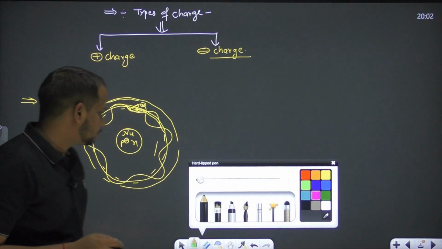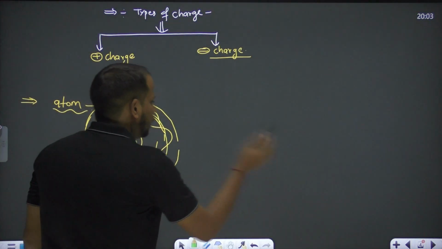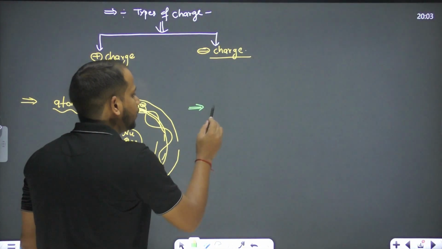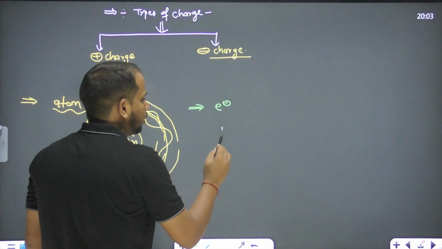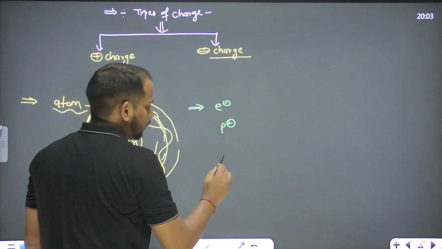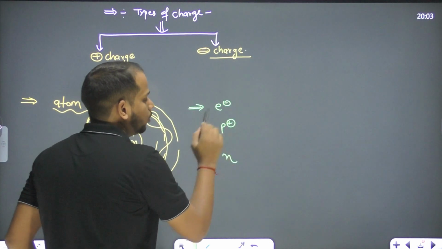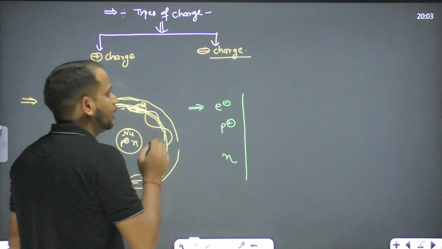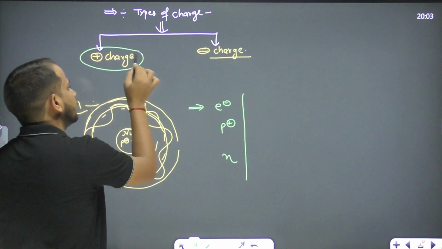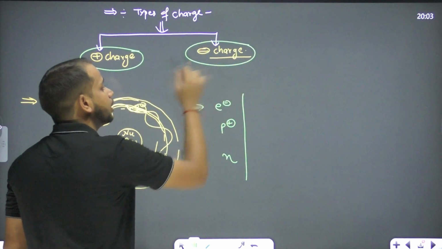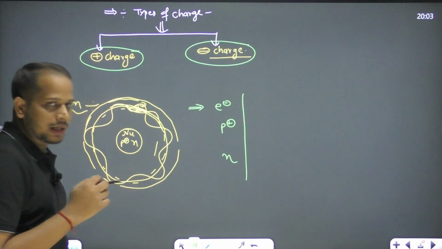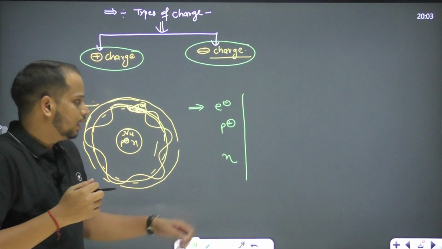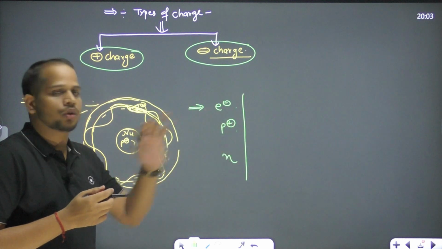So if I am saying this is the atom we have, what are the fundamental particles we have? We have an electron, we have a proton, and we have a neutron. So we all know about the charges on these. Actually, this is the type of charge, no? Like positive charge and negative charge. So the fundamental of these charges exists on electron and proton, right?